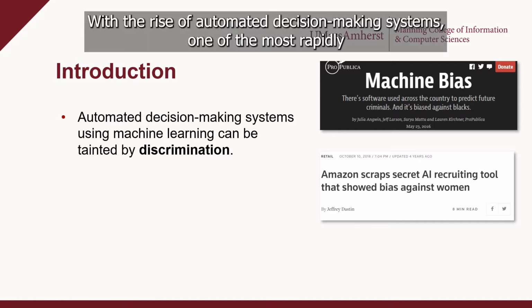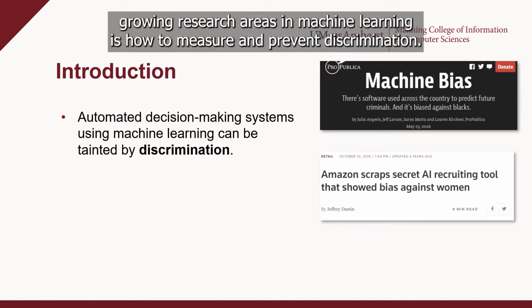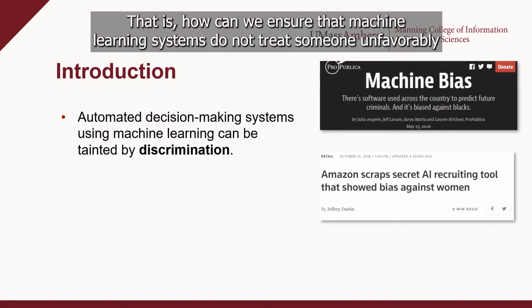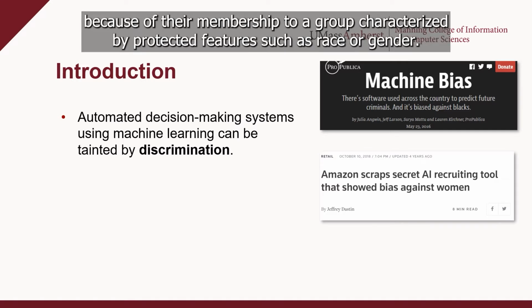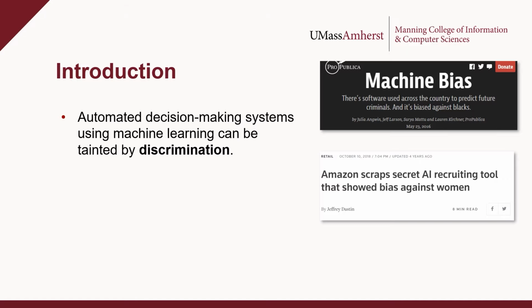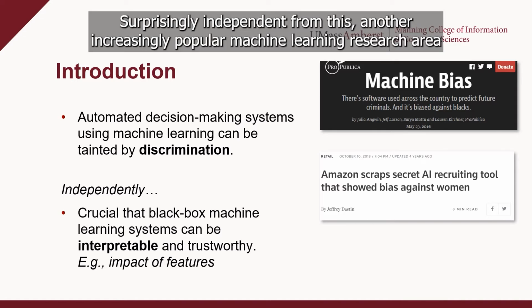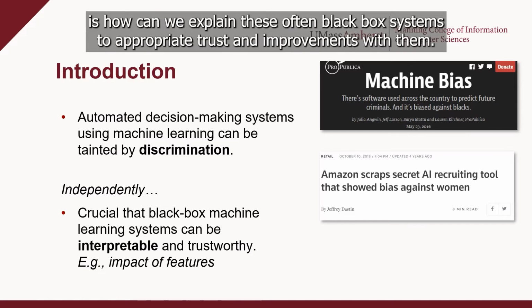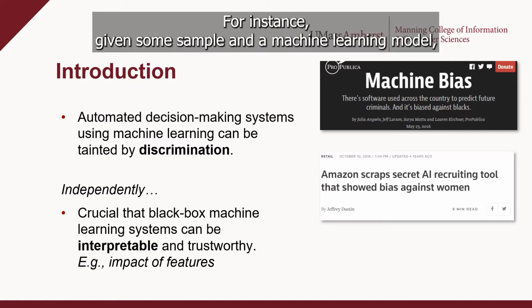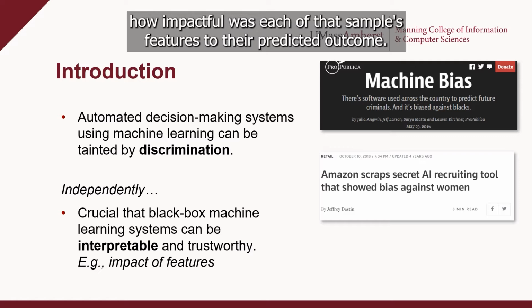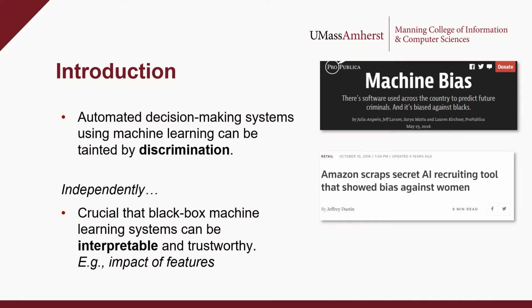With the rise of automated decision-making systems, one of the most rapidly growing research areas in machine learning is how to measure and prevent discrimination. That is, how can we ensure that machine learning systems do not treat someone unfavorably because of their membership to a group characterized by protected features such as race or gender? Surprisingly independent from this, another increasingly popular machine learning research area is how can we explain these often black box systems to appropriate trust and improvements for them. For instance, given some sample in a machine learning model, how impactful was each of that sample's features to their predicted outcome?